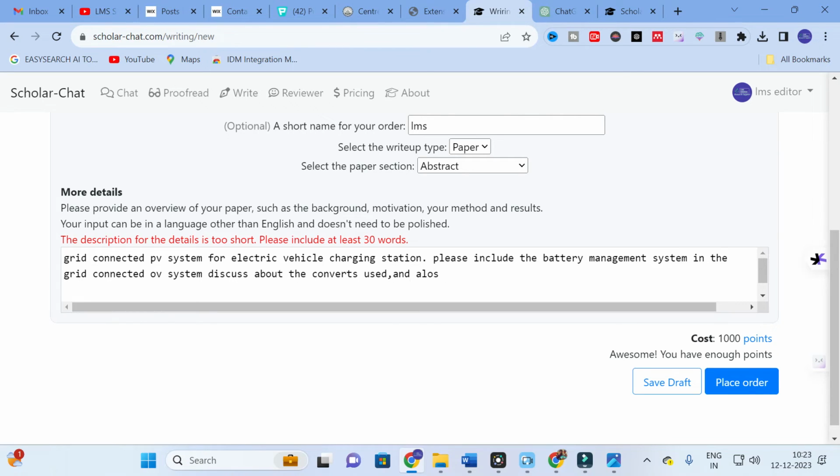And also give the impacts of using renewable energy in EV charging stations.